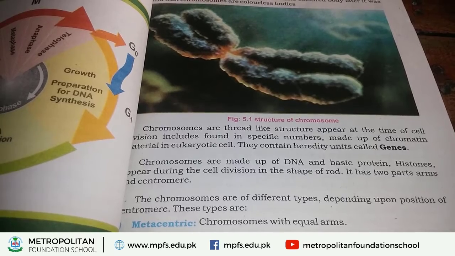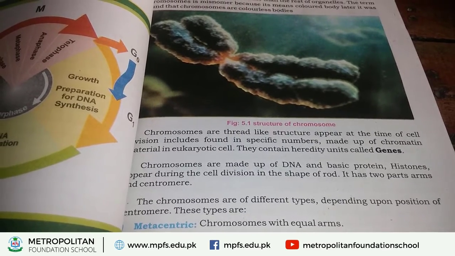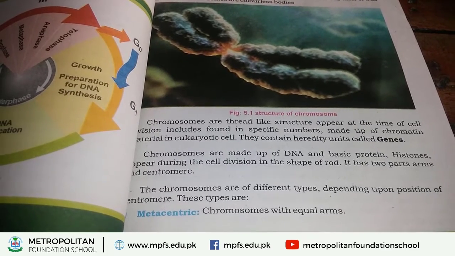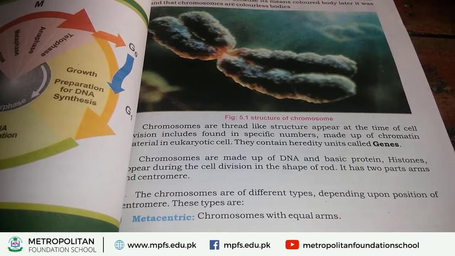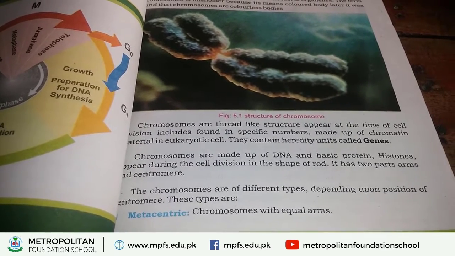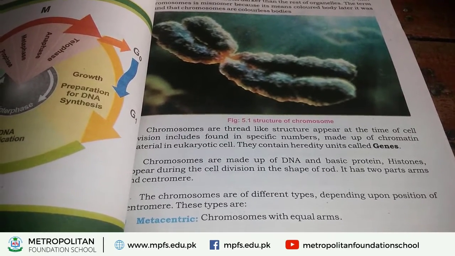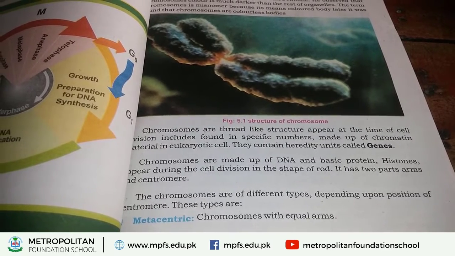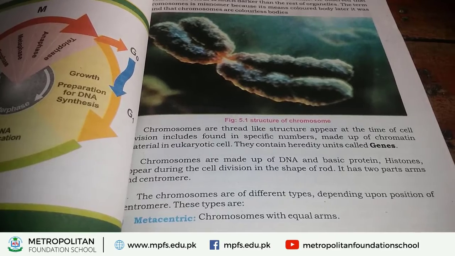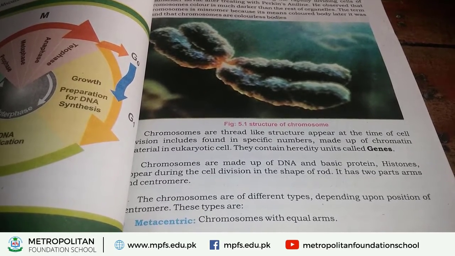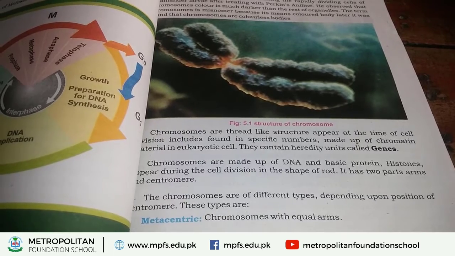DNA and protein, these two things make up chromosomes. ये दोनों चीजें DNA and protein, क्रोमोसोम किससे मिलके बने, कंपोजिशन क्या है, DNA से और प्रोटीन से मिलके बने. जो बेसिक प्रोटीन जो है वो जो क्रोमोसोम्स की सरफेस पे मौजूद होती है, that is called histones. These chromosomes appear at the time of cell division in the form of rod-like structures.